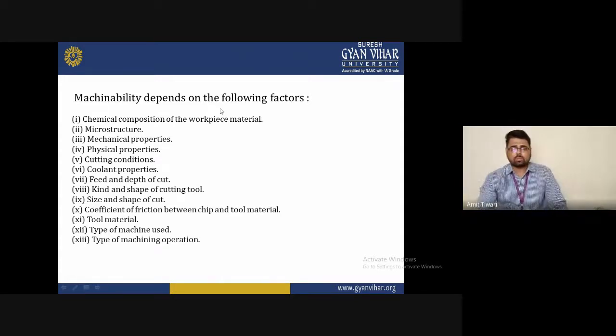So these 13 factors are the ones on which machinability depends. These are the 13 factors which determine good machinability.